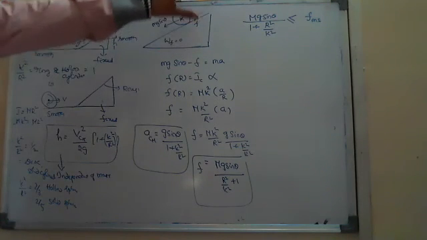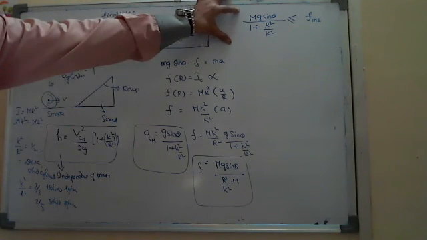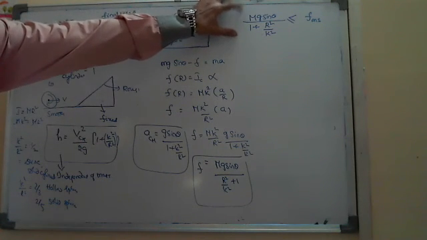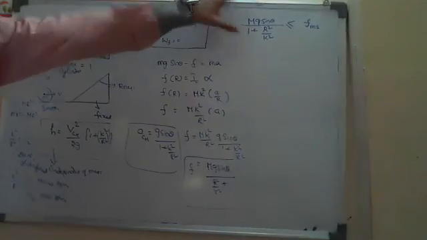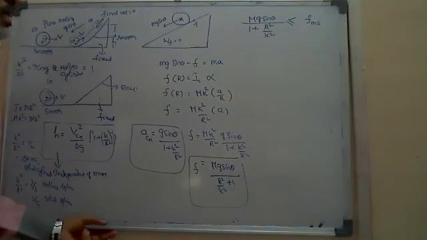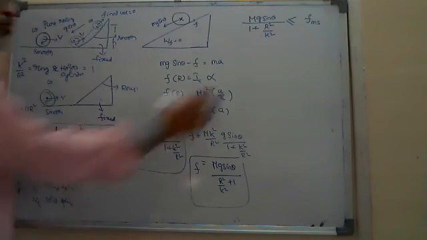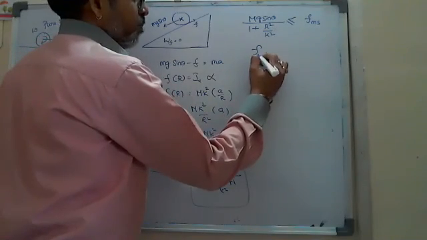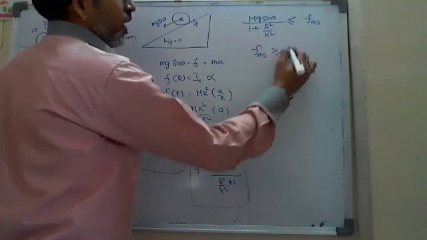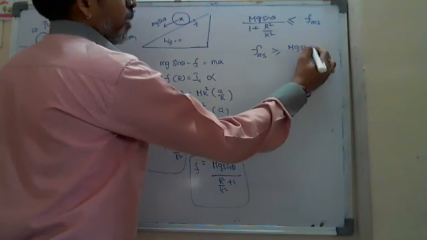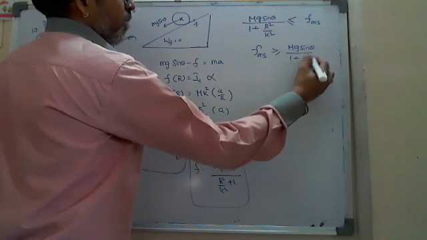If this mg sin theta by 1 plus R square by K square, whatever you calculated here, is greater than f_MS, then it will try to slide. What I am saying indirectly is, f_MS should be greater than or equal to mg sin theta by 1 plus R square by K square.